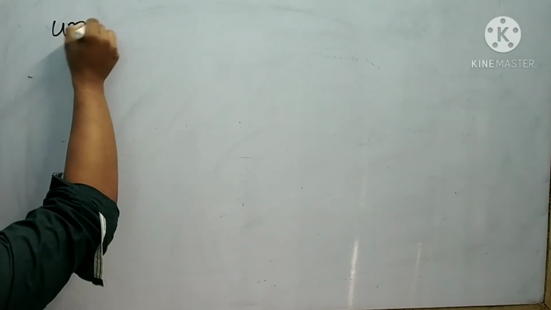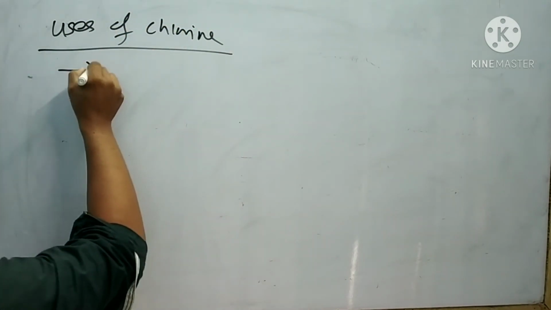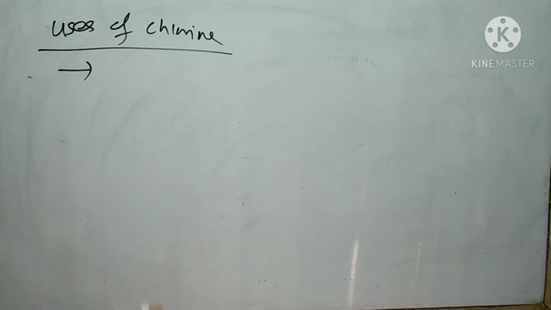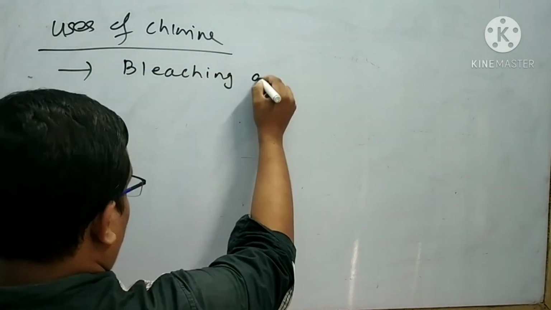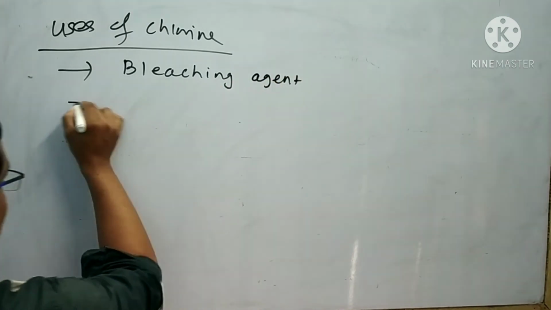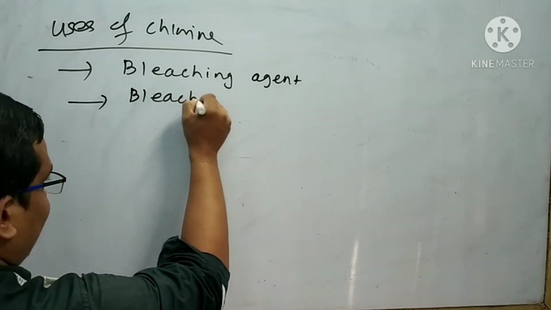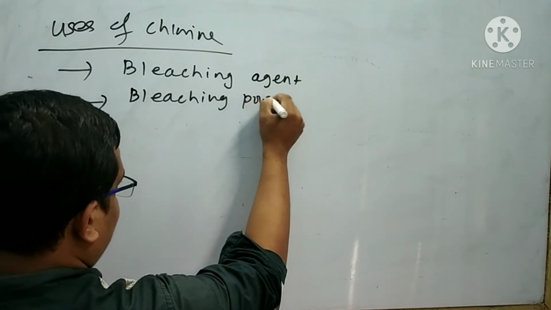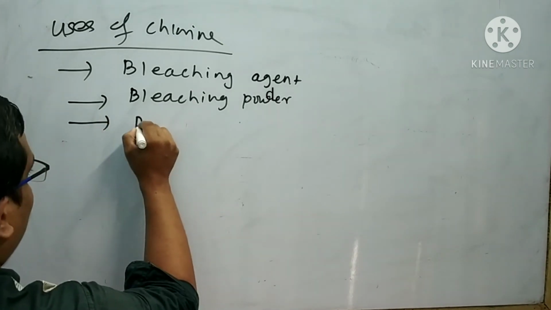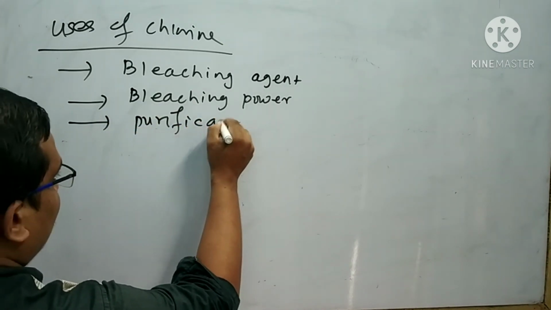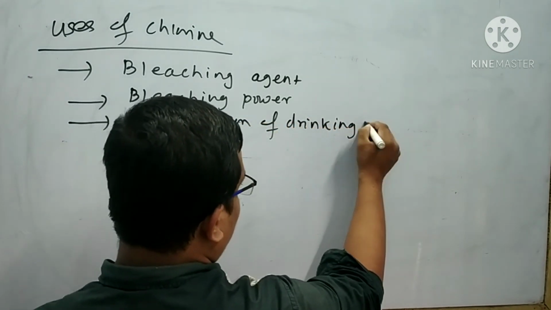Next I will discuss the uses of chlorine. First point is chlorine is used as a bleaching agent. Second point is chlorine is used for manufacture of bleaching powder. Next point is chlorine is used for purification of drinking water.